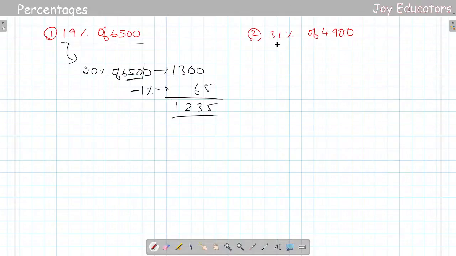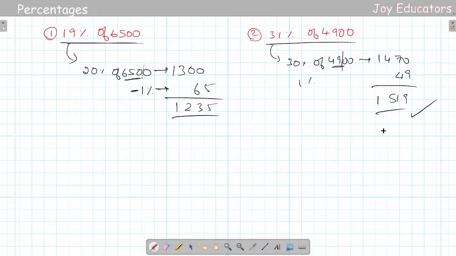Let us see 31% of 4,900. First we need to take 30% of 4,900. 10% is 490, and 490 times 3 is 1470. And let us take the 1% also: 1% is 49. If I add this, I'll get 1519. I hope you guys got it. That's good. Gautam, Shilpa, Hemant, you guys are really good.